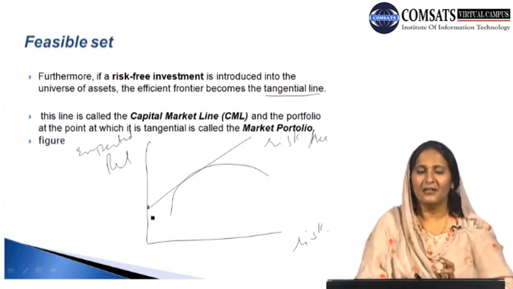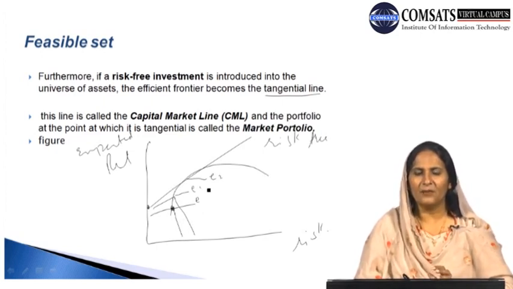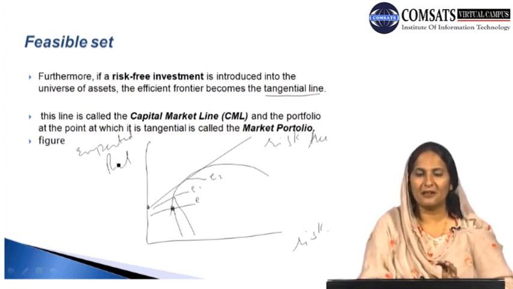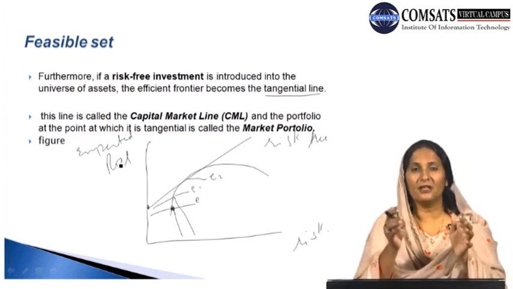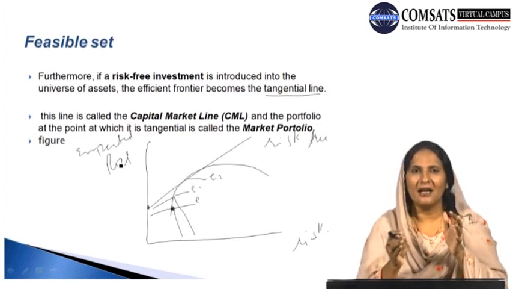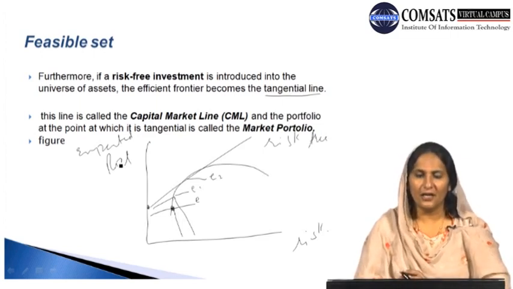It shows various combinations of risk and return. It basically tells us that when the level of returns increases, the level of risk is increasing. If we look at different points, for example, if this is the point E, this is the point E1, and we have another point E2, all these points are indicating different combinations of expected returns and expected risk. That is, what type of feasibility sets and assets are likely to have what type of combination of return and risk for the individual.